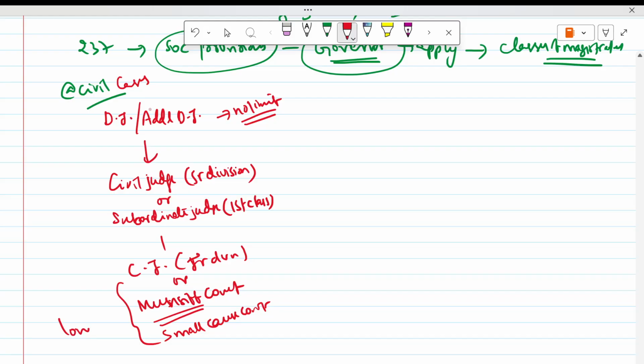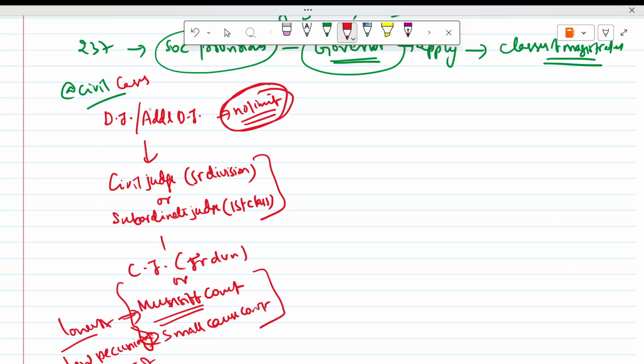This is the lowest level, with a low pecuniary limit. Pecuniary means monetary limit, the amount. It cannot impose huge fines, only very little fines, and it takes very small cases. If a big amount is involved, the civil case will go to the district judge or senior division judge. The district judge has no limit; the others have some limits.